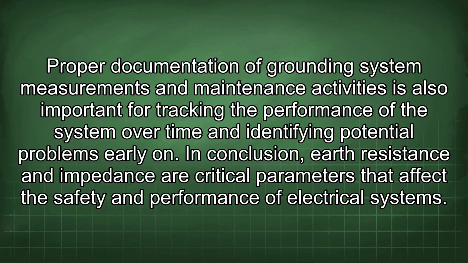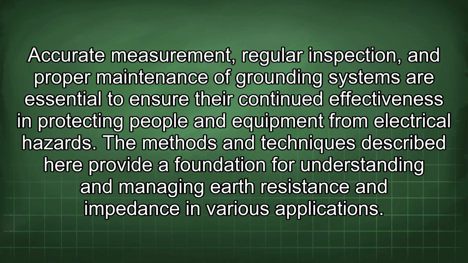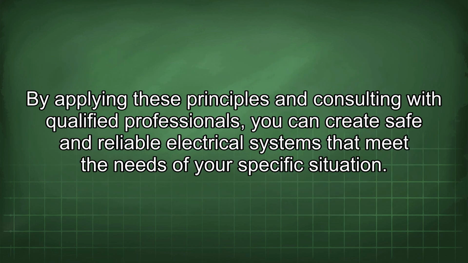In conclusion, earth resistance and impedance are critical parameters that affect the safety and performance of electrical systems. Accurate measurement, regular inspection, and proper maintenance of grounding systems are essential to ensure their continued effectiveness in protecting people and equipment from electrical hazards. The methods and techniques described here provide a foundation for understanding and managing earth resistance and impedance in various applications. By applying these principles and consulting with qualified professionals, you can create safe and reliable electrical systems that meet the needs of your specific situation.